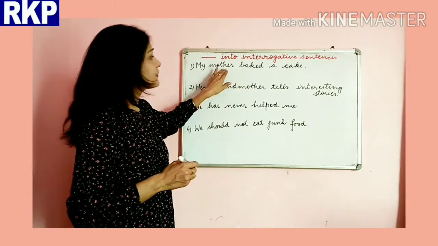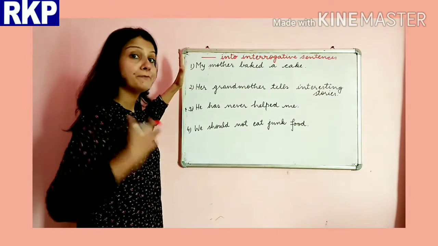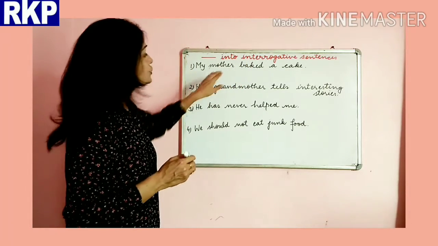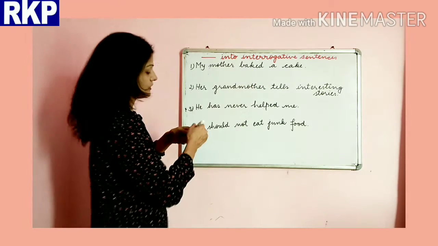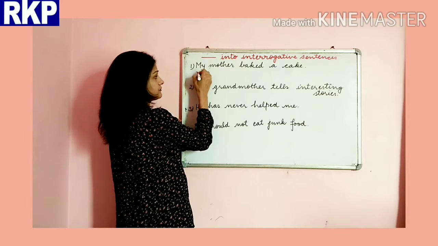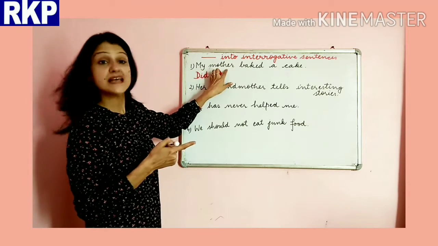Now in interrogative sentences, the helping verb will come in the beginning of the sentence. Okay, so here past simple form of verb, so it will become did, then our subject,